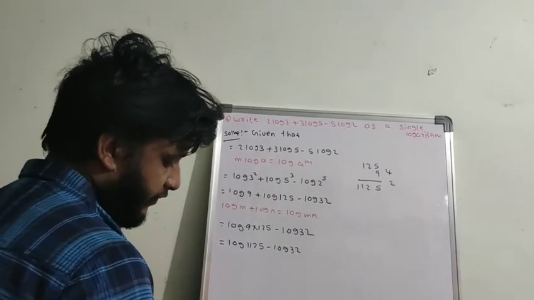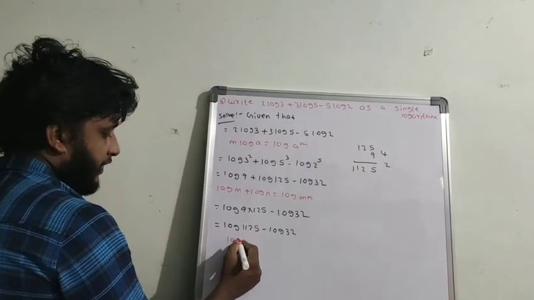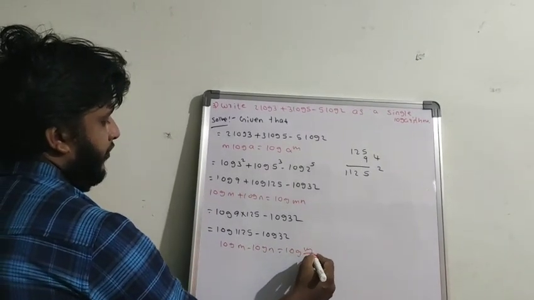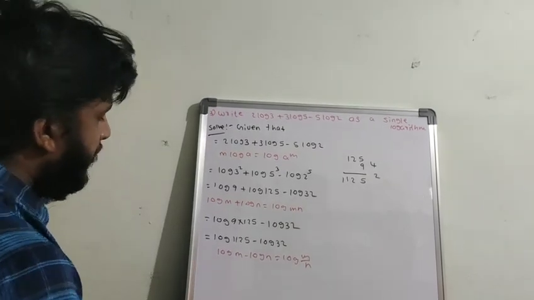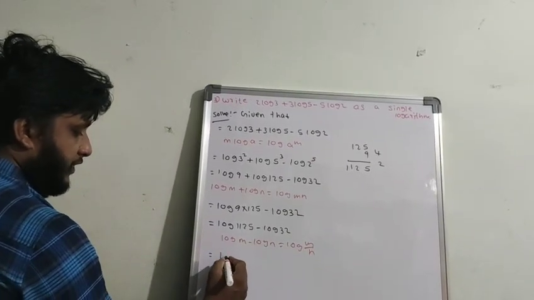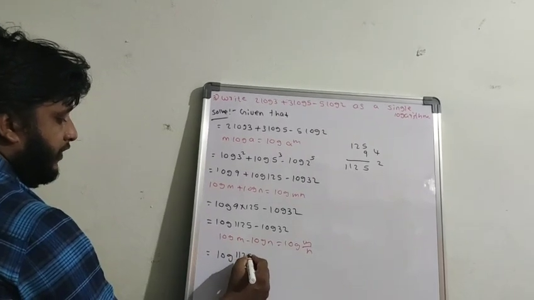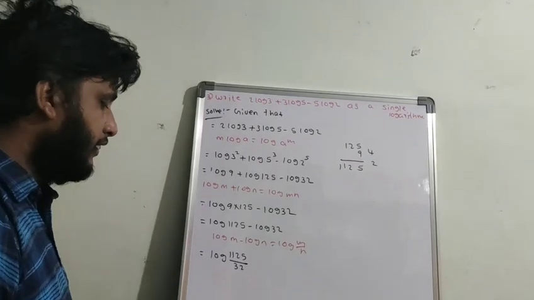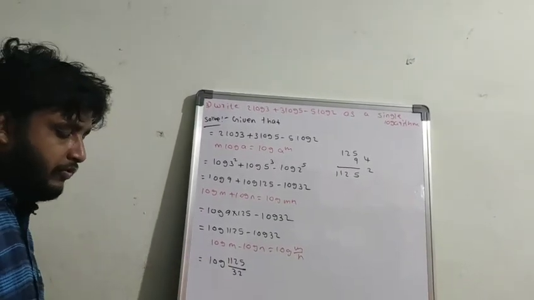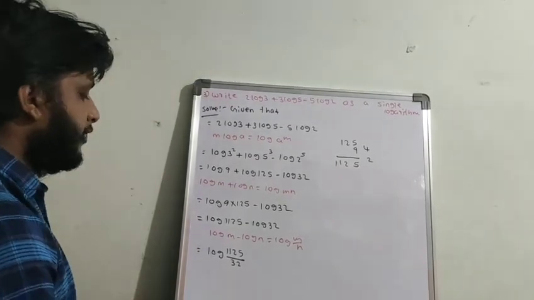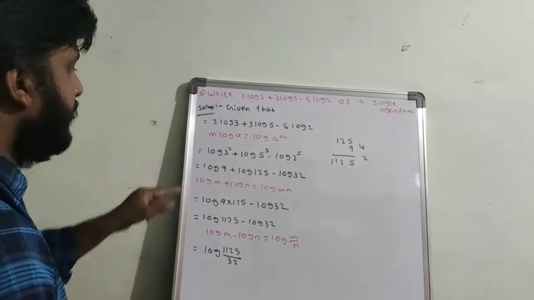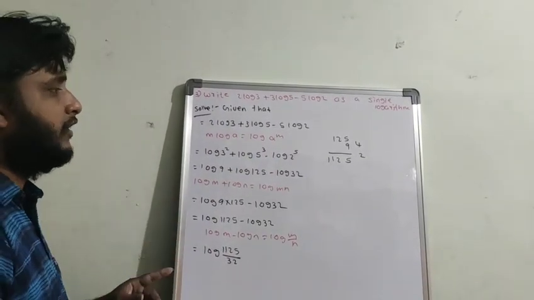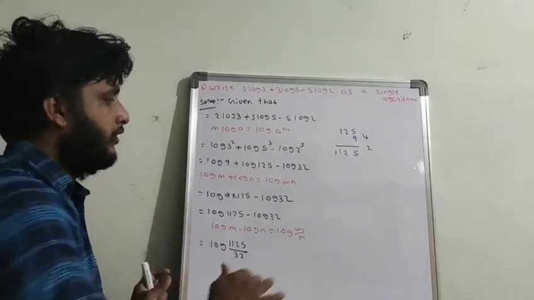Again, if you observe, this is in the form of log m minus log n. Everything is observation only. If you observe, you can understand which formula you have to apply. If you are unable to observe, it will become difficult. These are very easy questions. So it is log 1125 by 32. Is any calculation possible? I think there is no calculation possible here. If any calculation is possible, you can do it. This is the way you have to do it. Observe which formula to apply, the reverse of the formula we applied earlier. That is the beauty of this question. So concentrate here.